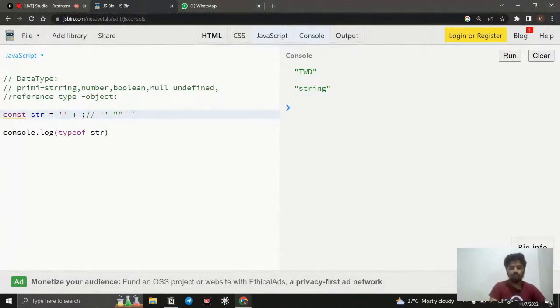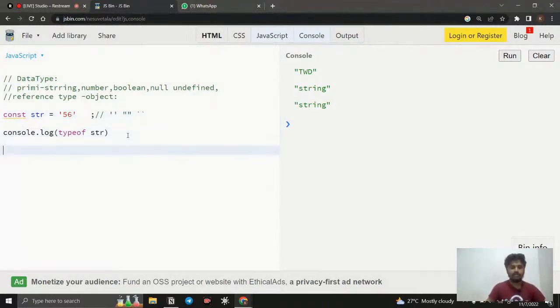Okay, so the next thing is, even if you have numbers like 50, 56, minus 20, plus 30, 30.8, if they are wrapped in quotes, it is going to be a string only. The reason is you can see it is wrapped with double quotes and single quotes. So if we run it, it is going to be a string only. Whatever is wrapped with double quotes, single quotes or backticks is considered a string only. So remember that.